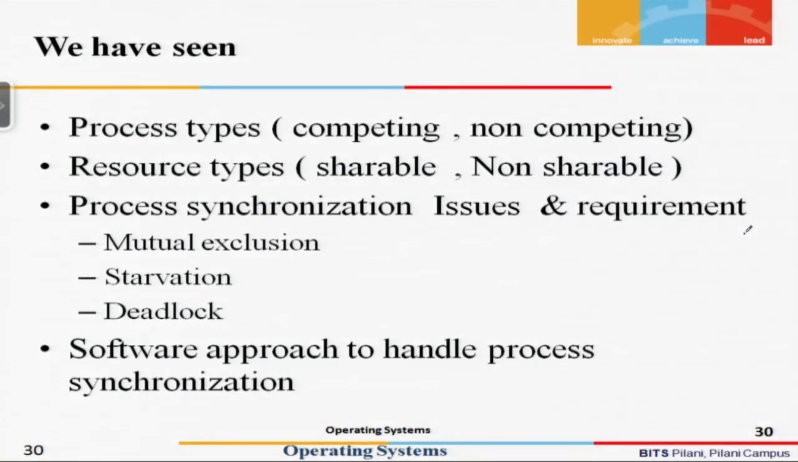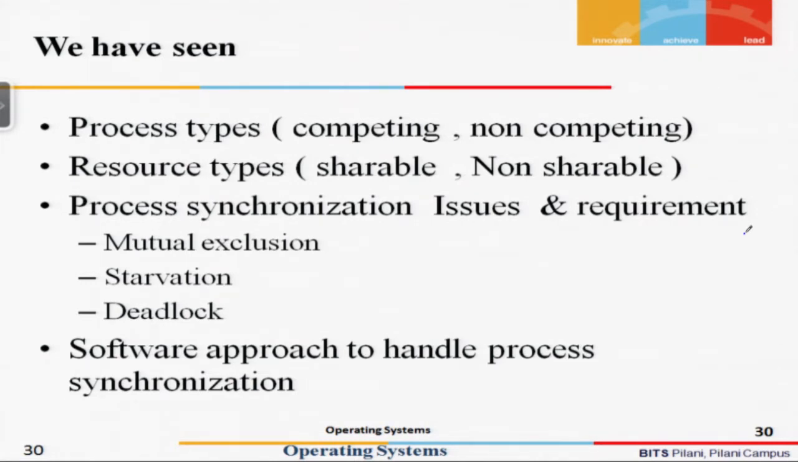For example, a read-only file is a shareable resource and a printer is a non-shareable resource. Then we talked about various issues pertaining to process synchronization. Essentially we had seen that there are three main issues which one encounters and needs a solution for. They are mutual exclusion: wherever we have a non-shareable resource and these resources need to be shared, they are to be shared in a mutually exclusive manner.